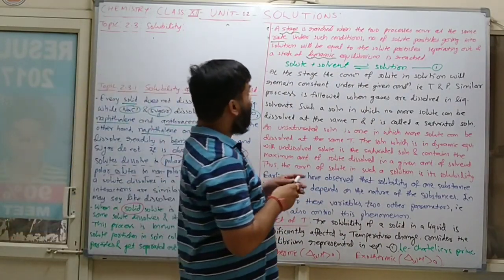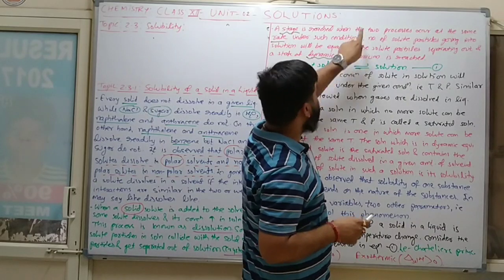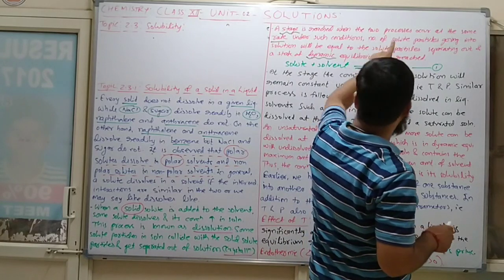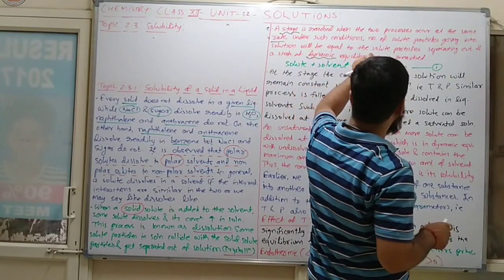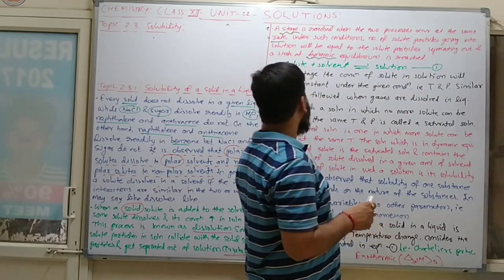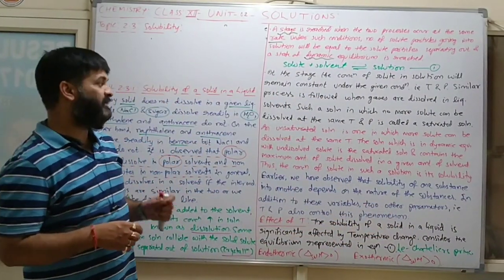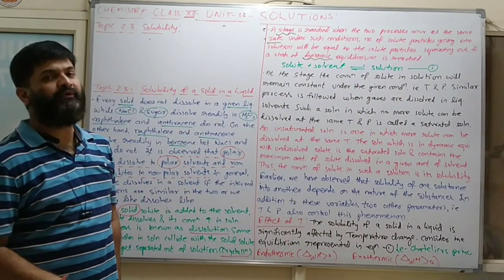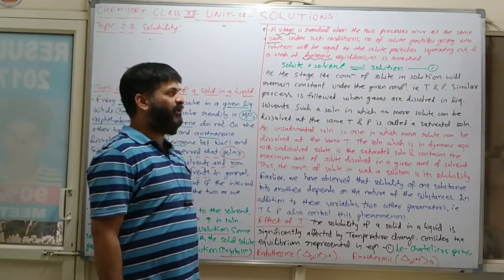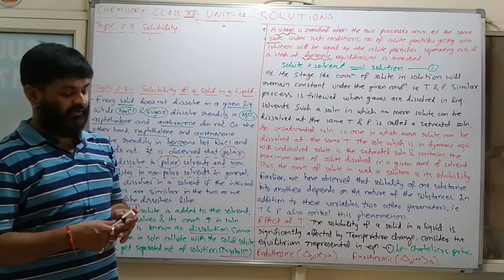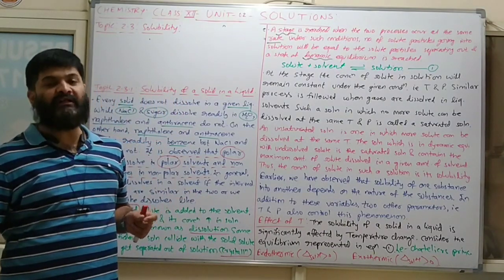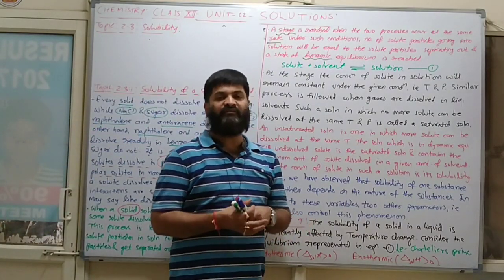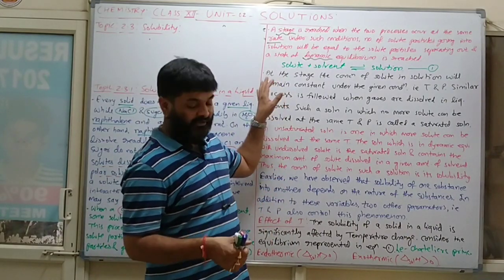Again I am repeating, a stage is reached when the two processes occur at the same rate. Under such condition, the number of solute particles going into solution will be equal to the solute particles separating out, and a state of dynamic equilibrium is reached. There was solute plus solvent solution. In the case of equilibrium, one is static equilibrium and the second is dynamic. Static equilibrium depends upon the state of the material, and dynamic equilibrium means the process will never stop. So that is dynamic equilibrium.